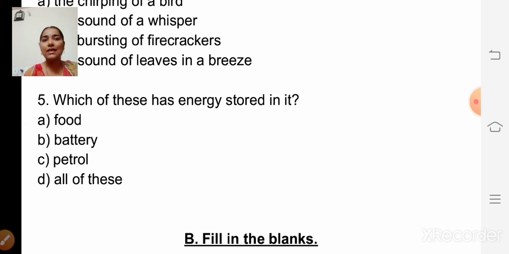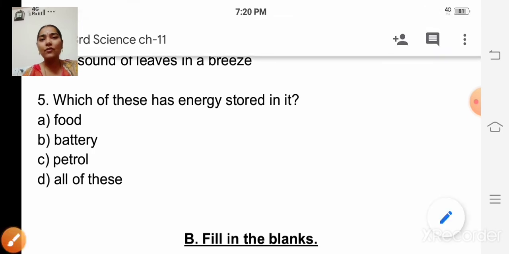So, which of these has energy stored in it? All of these, isn't it? So, we get energy from food. Toy car gets energy from battery. Cars and motor vehicles get energy from petrol, isn't it? So, the answer is all of these.